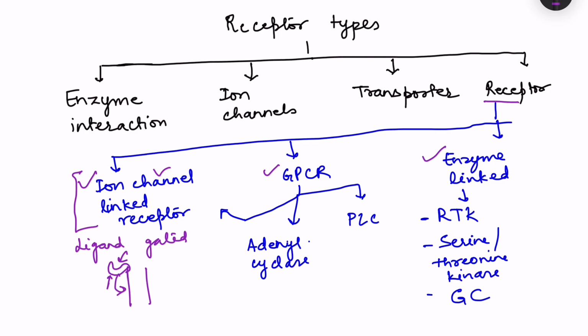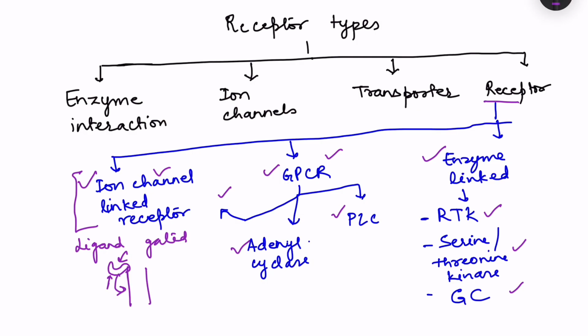Okay. Then we have the G protein coupled receptor. G protein coupled receptor in turn can act by activating adenyl cyclase, phospholipase C, or directly by causing the opening or closing of other channels. And then we have the enzyme linked receptor, that is the receptor tyrosine kinase, serine threonine kinase, and the guanyl cyclase. Now, this concept, what are the various types of receptors, I have dealt with in another video on mechanism of hormone action. Full video is there for physiology, so that you can see. I will add it in this playlist as well. Okay. So those were the various mechanisms of action of the receptors.